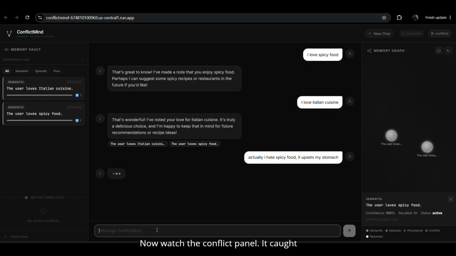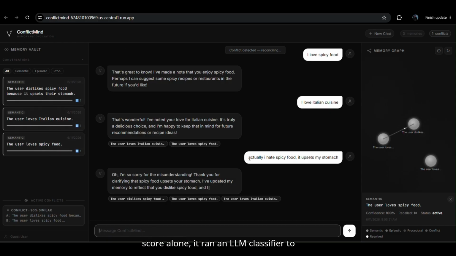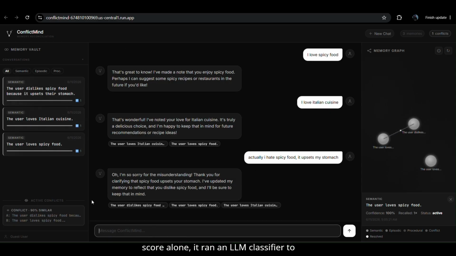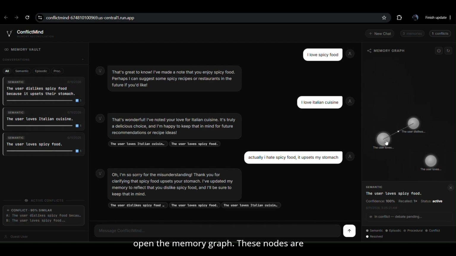Now watch the conflict panel. It caught it, and it didn't just fire on similarity score alone, it ran an LLM classifier to verify this is a genuine contradiction before saving a conflict pair. Now let me open the memory graph. These nodes are memories, sized by confidence, colored by type. That amber edge between the 2 spicy food nodes, that's the conflict, and it's already resolving in the background.